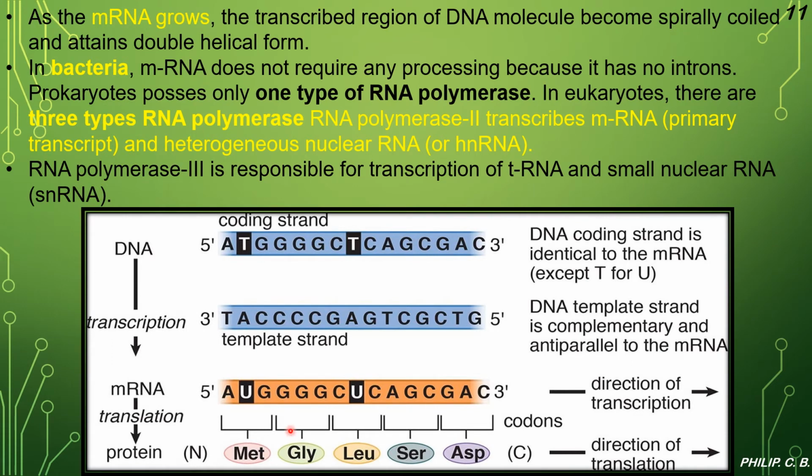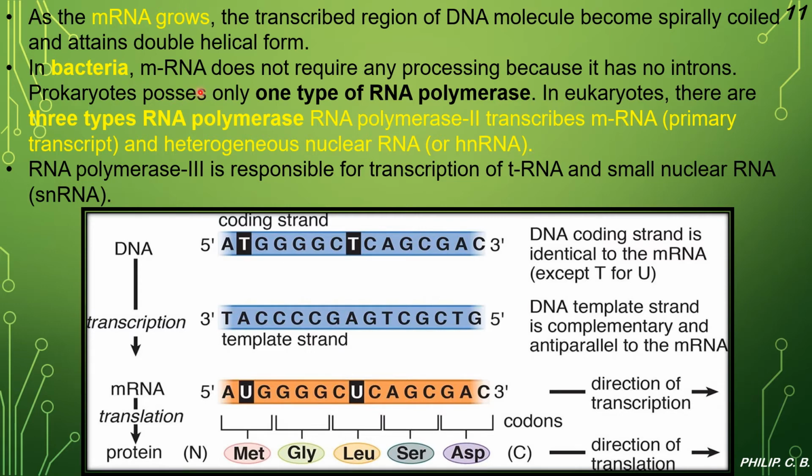Further, as the mRNA grows, the transcribed region of the DNA molecule becomes spirally coiled and attains double helical form. So as the mRNA grows and moves on, the DNA molecule which was unwound starts to wind up again.